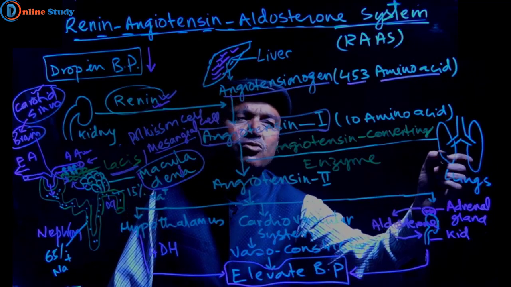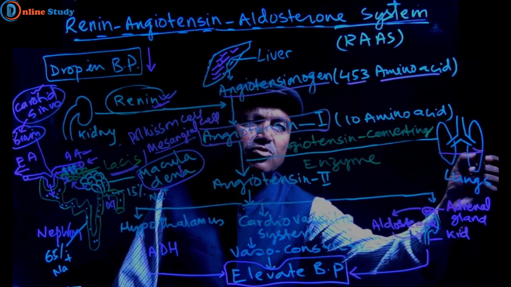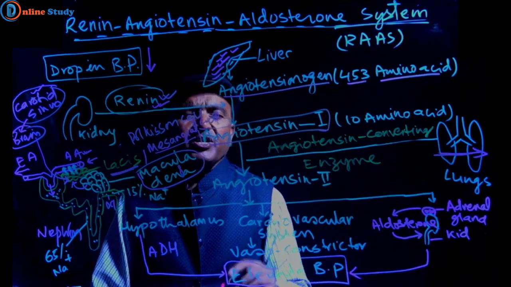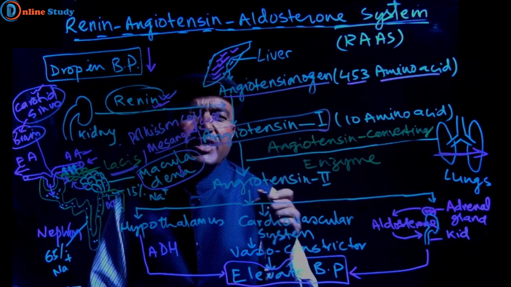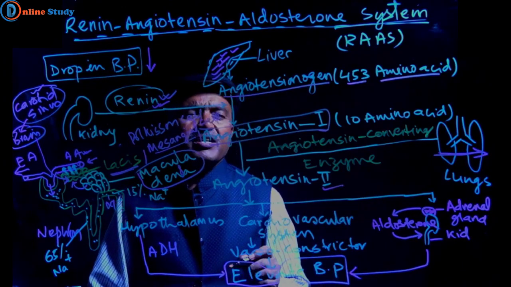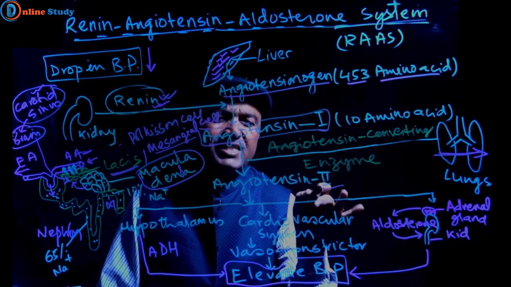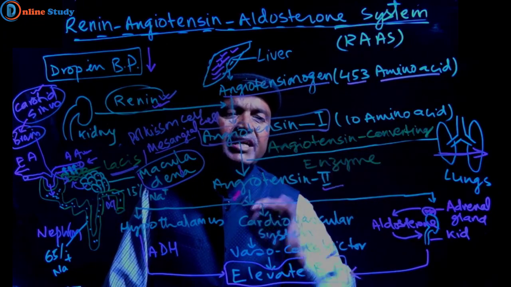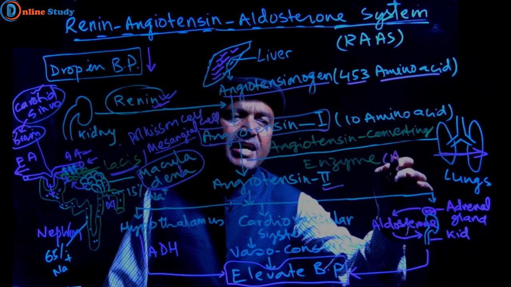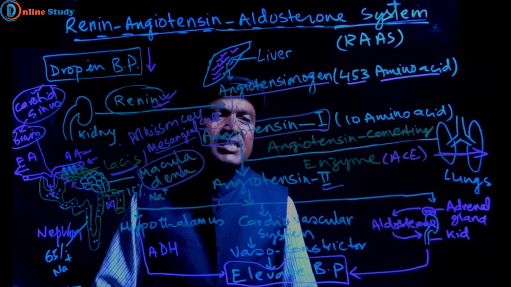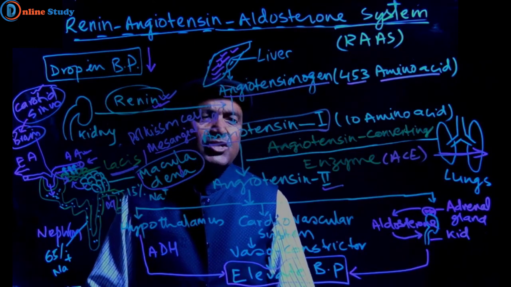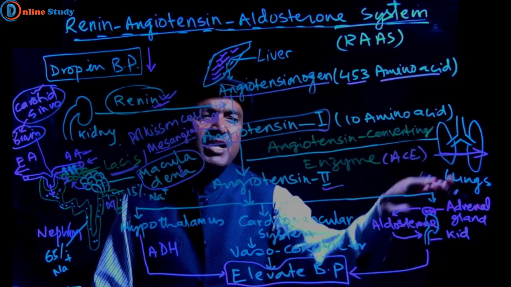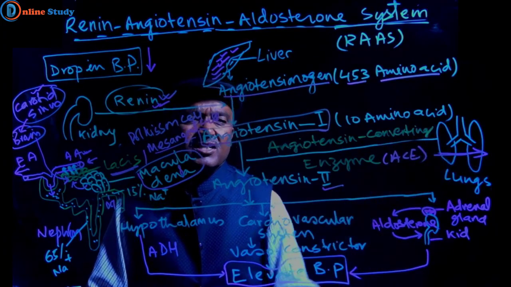When it is flowing through the lungs, then it will be converted into angiotensin second by the action of angiotensin converting enzyme, or we can say ACE, produced by the endothelium of lungs.